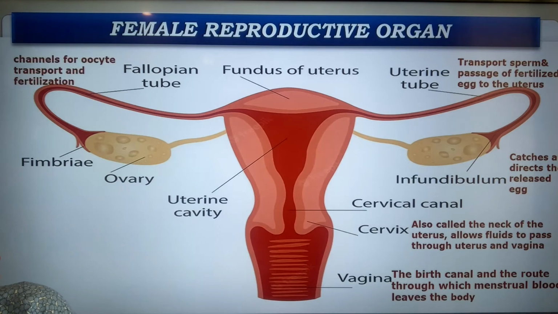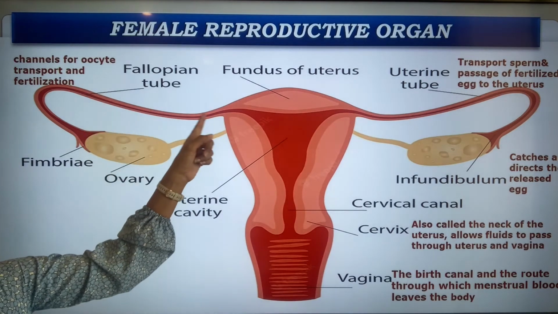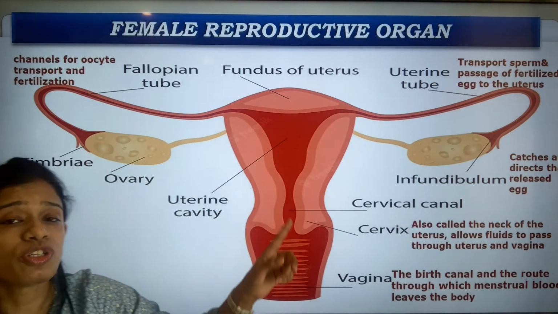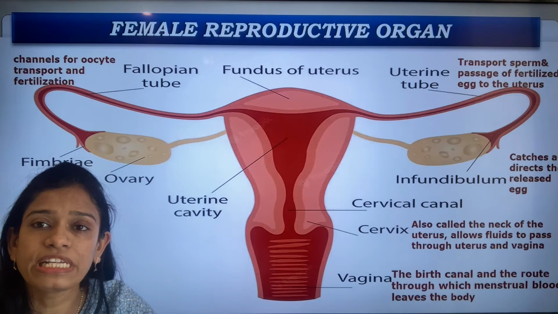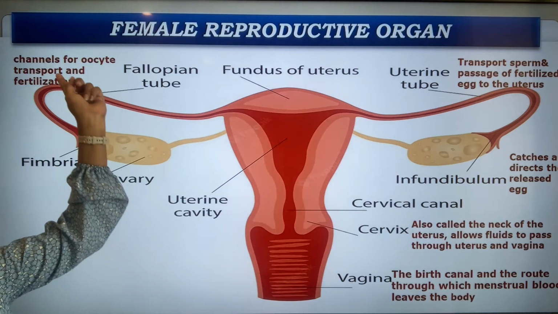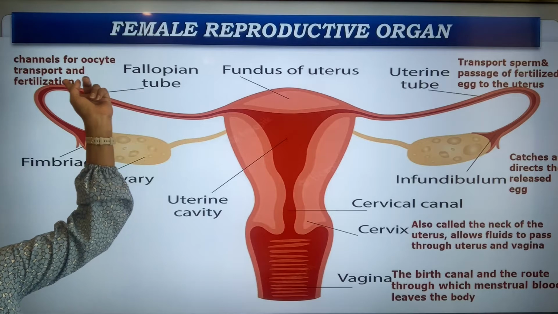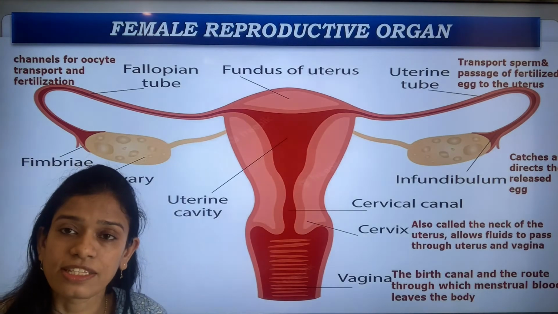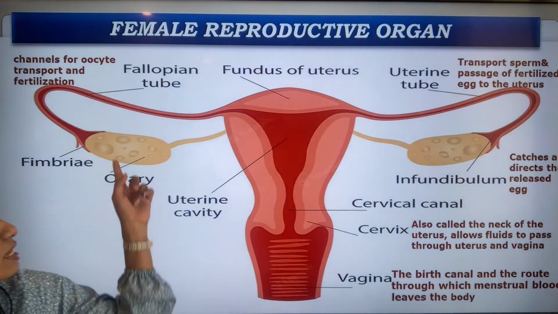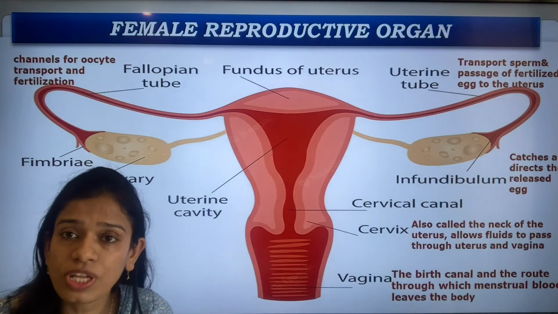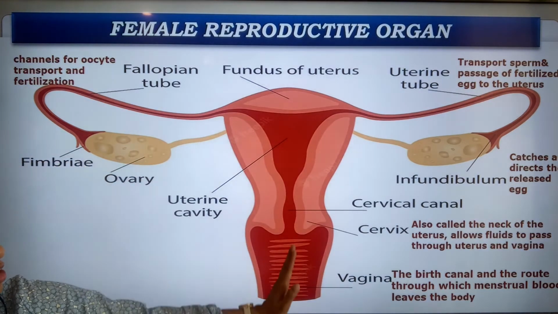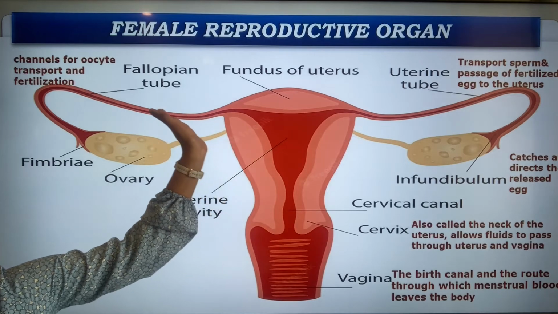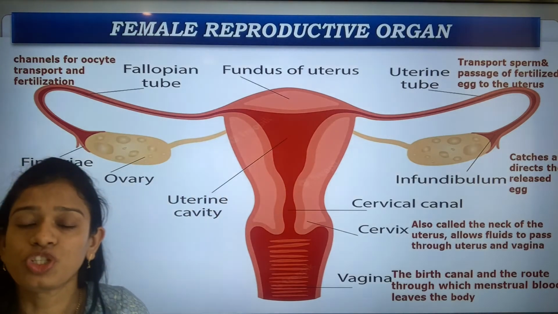Next is the fallopian tube. This is the fallopian tube. So we have a pair of ovaries, and we have a pair of fallopian tubes also. We have 2 ovaries as well as 2 fallopian tubes. It is a channel for the eggs to be transported as well as for fertilization. So it is through this passage that the egg moves, and it is here that the egg gets fertilized. That is, the sperms enter through here, flow, and meet the egg in this fallopian tube.